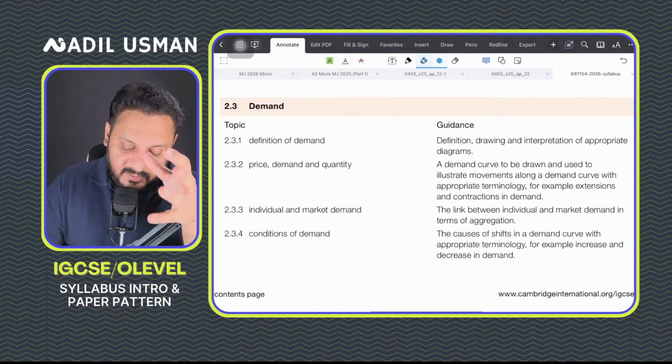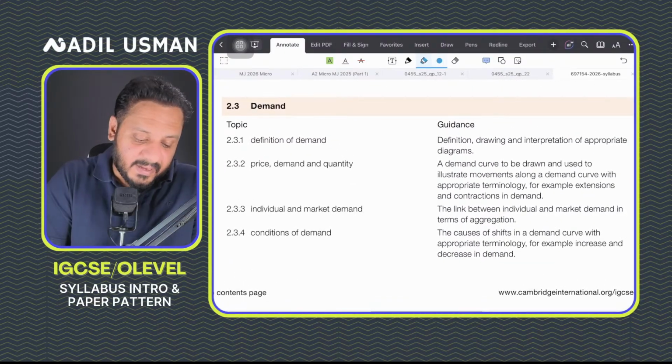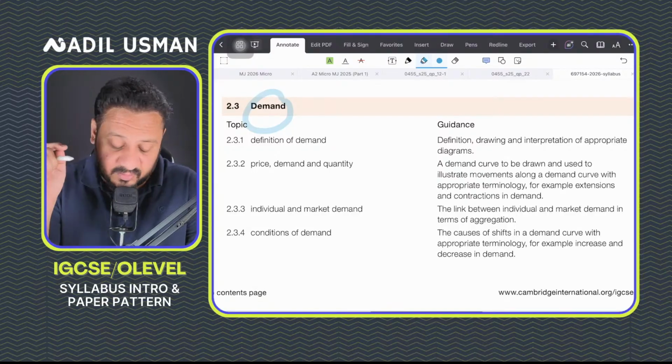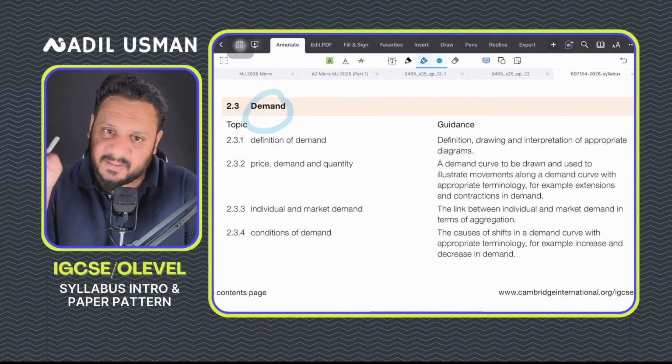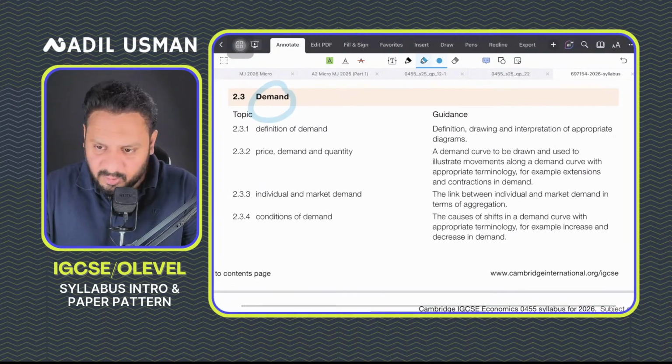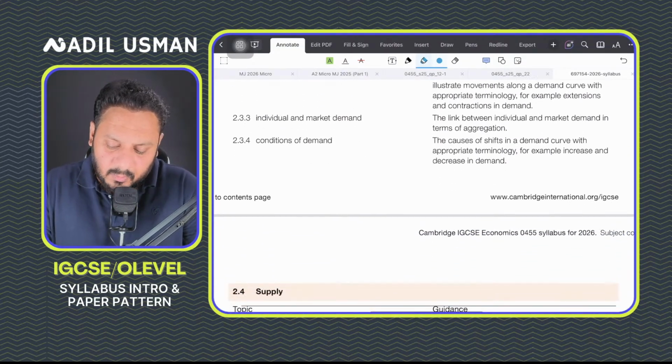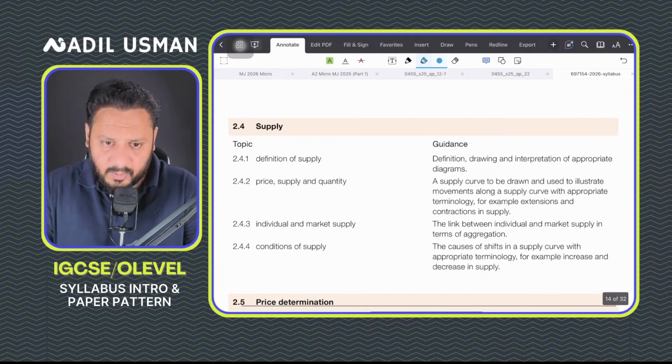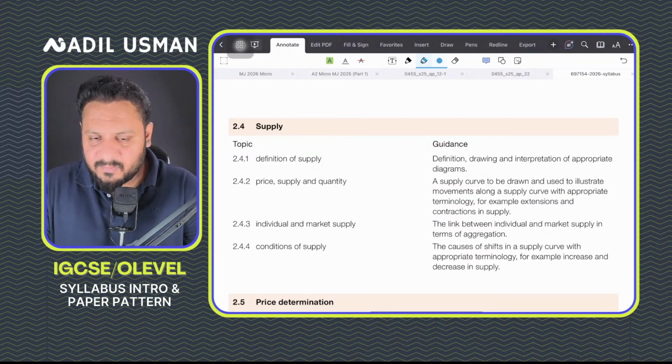Students find it confusing, but this is a very important topic. This is the backbone of economics, by the way, demand and supply. And a question on demand and supply always comes in the exam. So you will study what demand is, how to draw the demand curve, why the demand curve shifts, what causes the shifts in demand. You'll study what supply is, what a movement along the supply curve is, what a shift in the supply curve is, what individual supply versus market supply is.